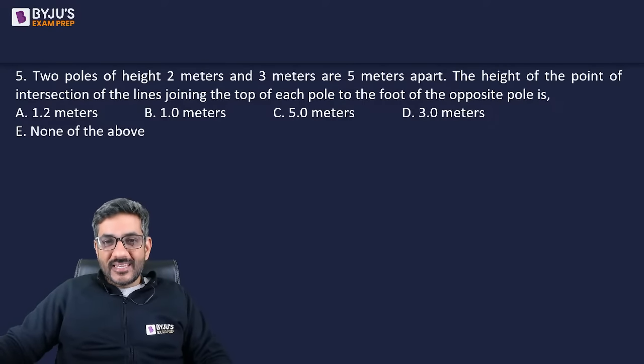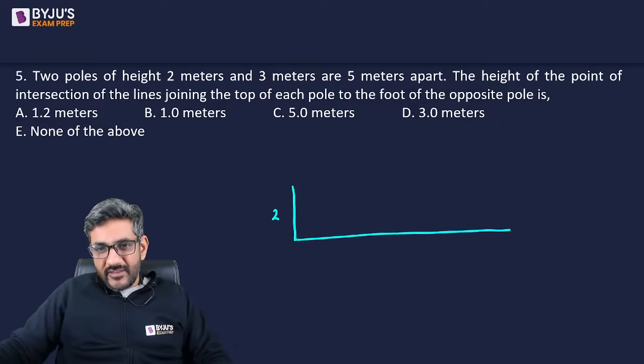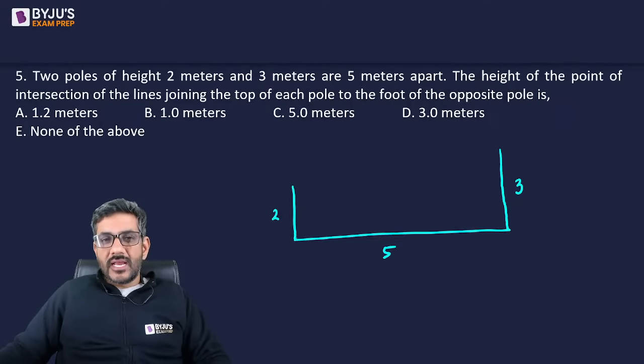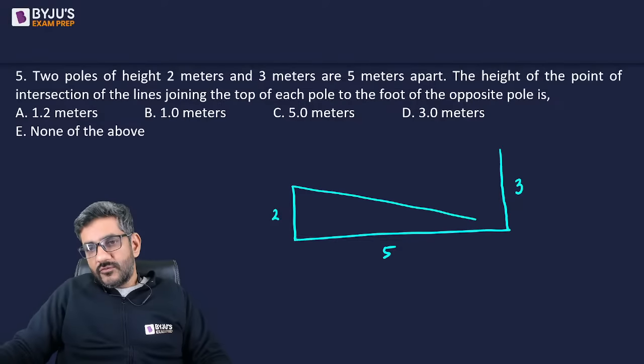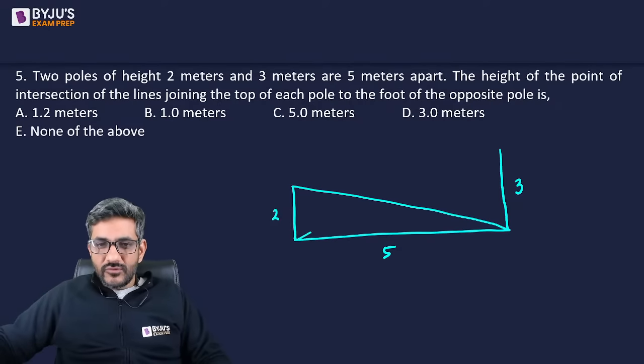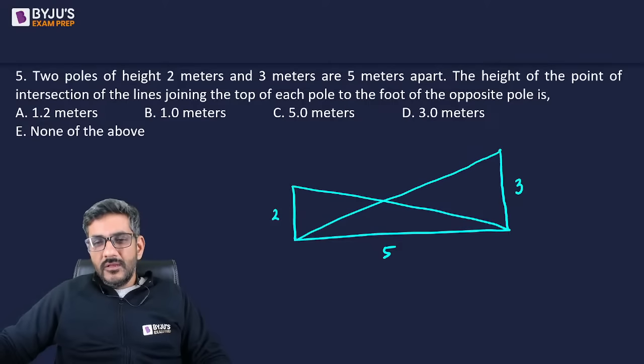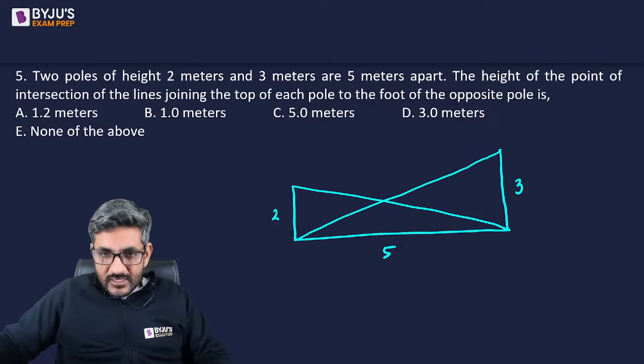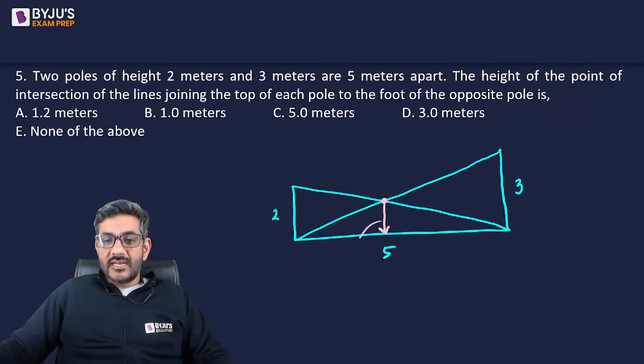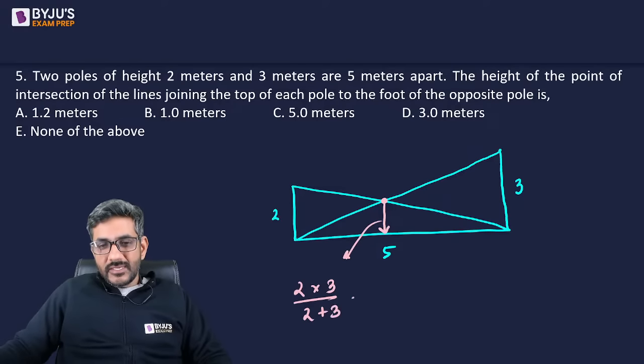Two poles of height 2 and 3 are 5 meters apart. So this is a 2-meter pole, and 5 meters apart we have a 3 meters pole. The height of the point of intersection of the line joining the top of each pole to the foot of the opposite pole. So top of this pole to the foot of the opposite pole, and the foot of the opposite pole to the top of this pole. So what is the height of this intersection point from the ground? There is a direct method to calculate that, and that height is given by 2 into 3 divided by 2 plus 3.